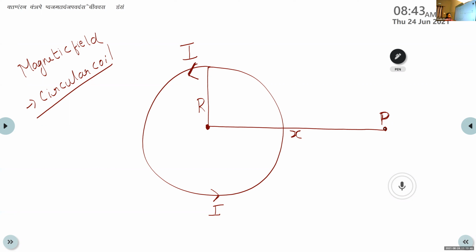So what we are going to do here is divide this entire circular coil into small sections, each having a length of dl. Here we consider a small section of the circular coil with a length dl.